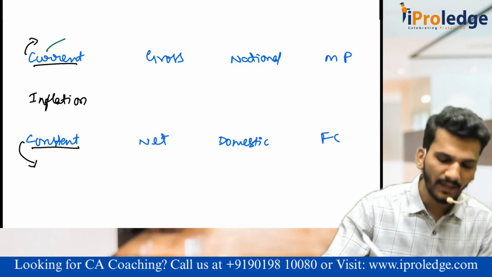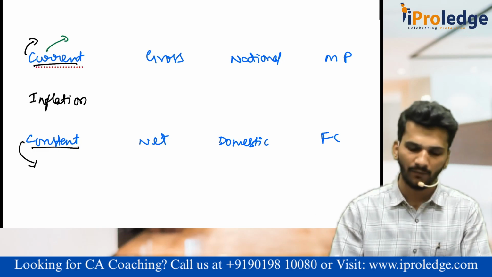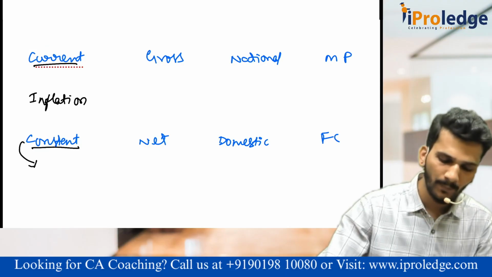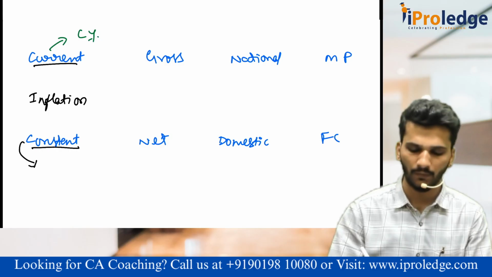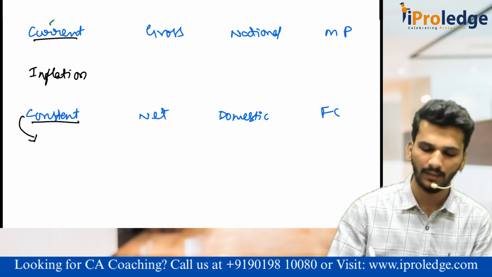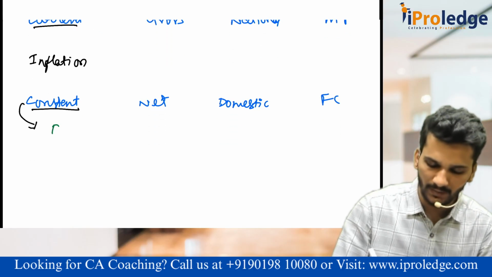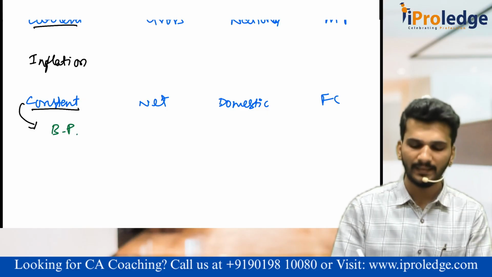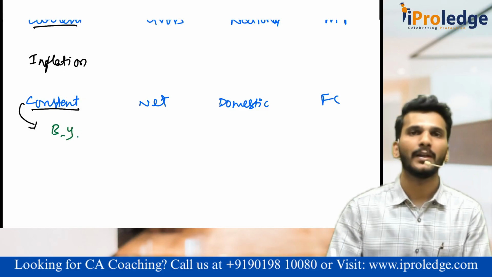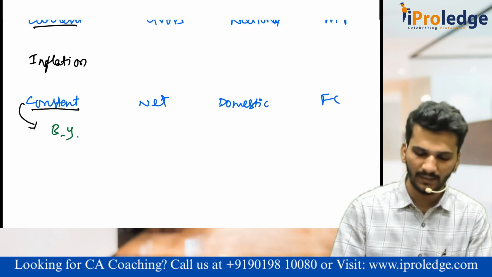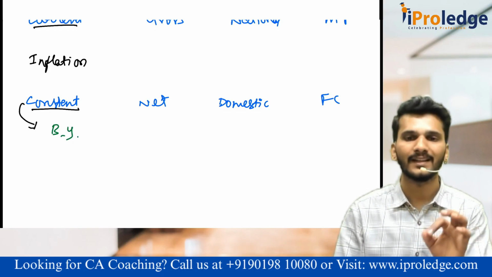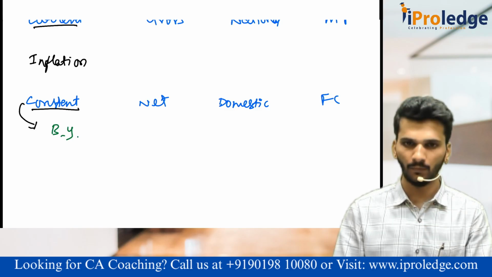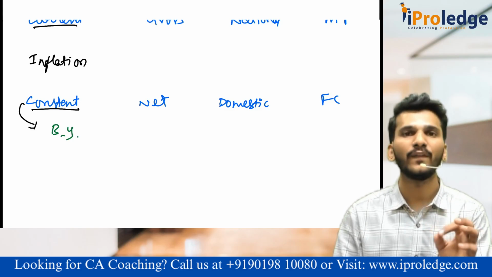Always the current will be higher. Why? As we already told, whenever we measure the national income at current prices, we will always take the current year prices. But whenever we measure the national income at constant, we always take what prices? Base year prices. When I say base year prices, it is always less than the current prices. And don't forget, there is an exception. What is that exception? The exception is deflation.